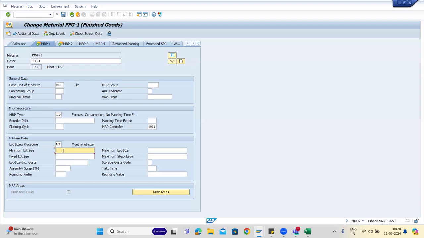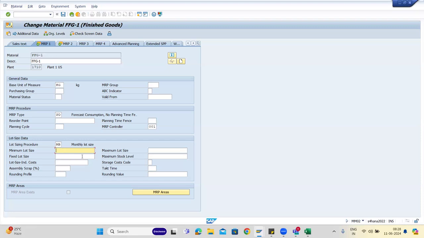Could you repeat? I didn't get you. Minimum lot size is, let's say in procurement, you will have a vendor, right? That vendor will not give you the component. You go and ask, I want 1 kg. He'll say, I will not give you 1 kg. Like a battery: if you are purchasing a battery, some people won't give you a loose battery. You have to purchase the entire six batteries at a time. Correct. So that is the minimum lot size.